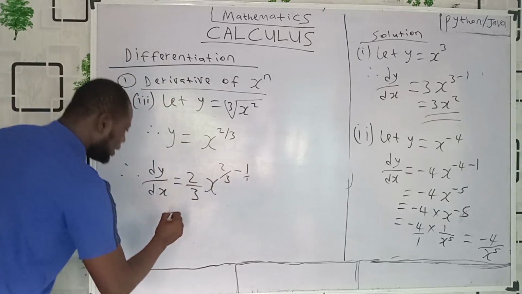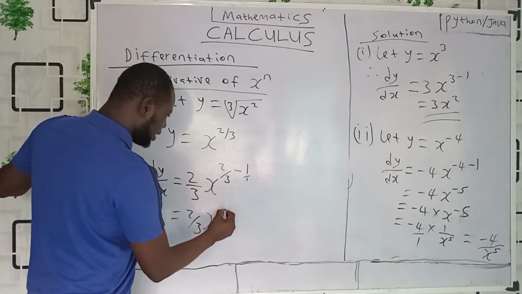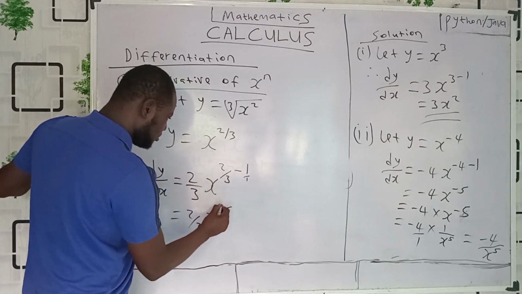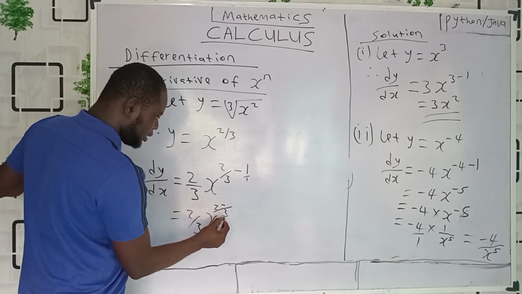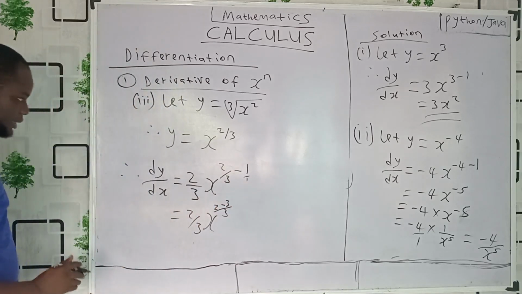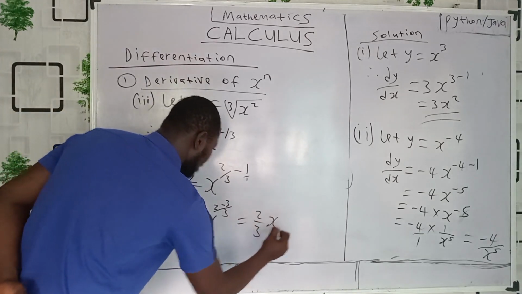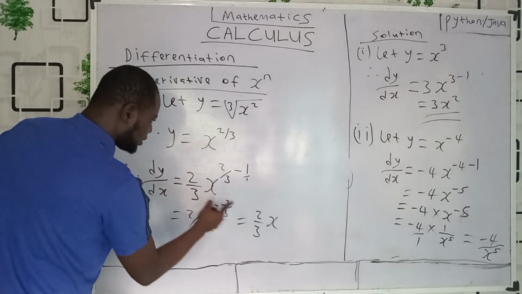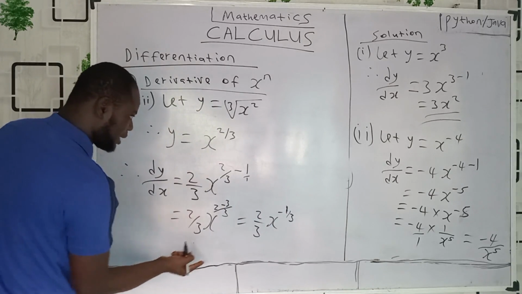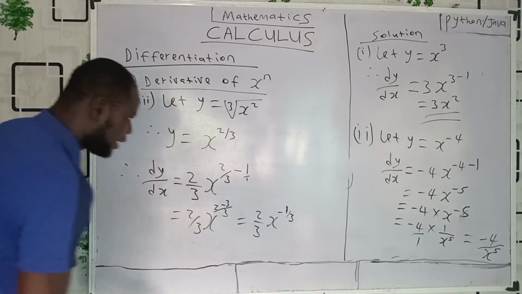Minus 1 is over 1, so you can find the LCM. So now 2 all over 3, x raised to power what? We find the LCM here. 3 in 3 is 1, 1 times 2 is 2. Minus 1 in 3, 3 times 1 is 3. Are we getting it now? Beautiful. What will now be 2 all over 3, x raised to power 2 minus 3, that's minus 1, all over 3. Are you with me? 2 minus 3 is minus 1, isn't it? Then divided by this 3.